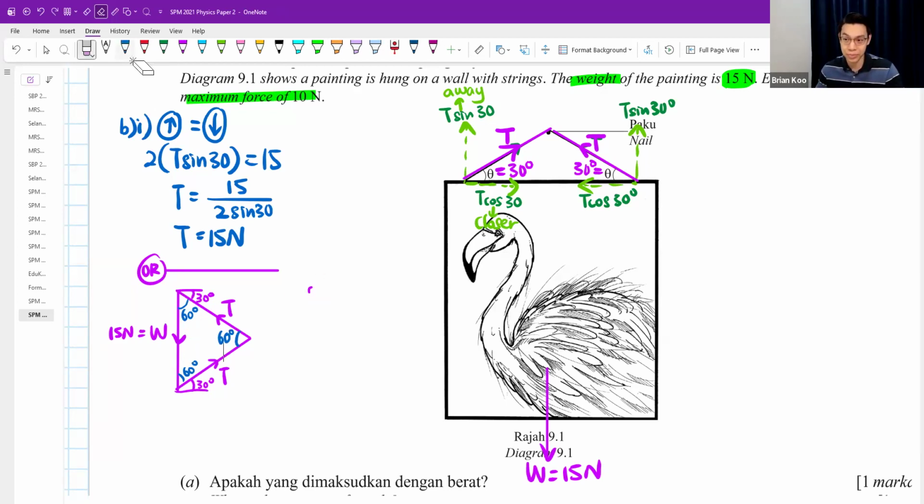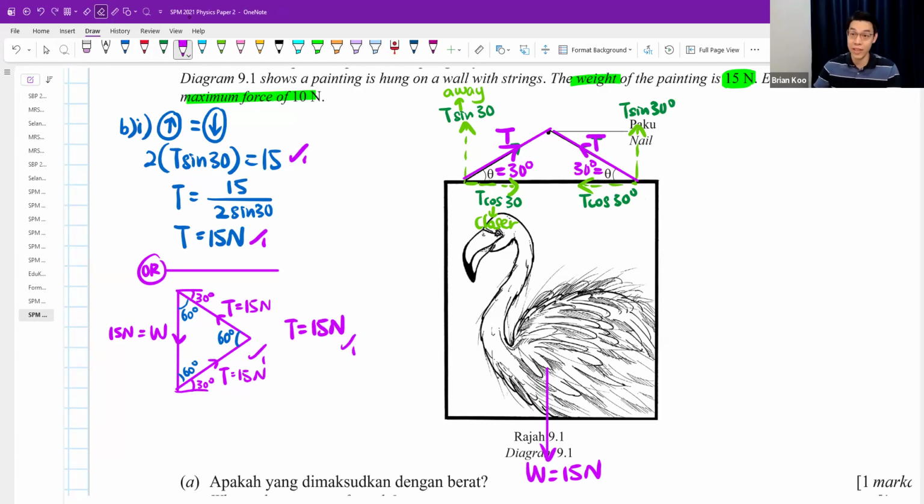So without doing any working, guys, can we say that this is an isosceles triangle? Earlier on, how we get 2 marks? Here 1 mark, here 1 mark. Now, you draw this, you get 1 mark. And then you know that it is a, sorry, not isosceles, equilateral triangle, my bad. You can straight away say T must be equals to 15. Because all the angles the same, all the lengths should be the same.